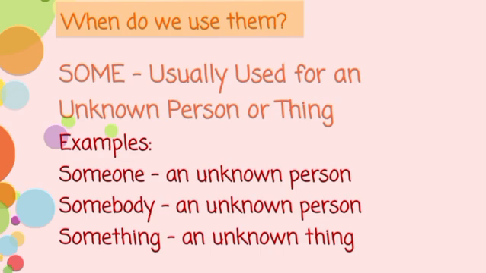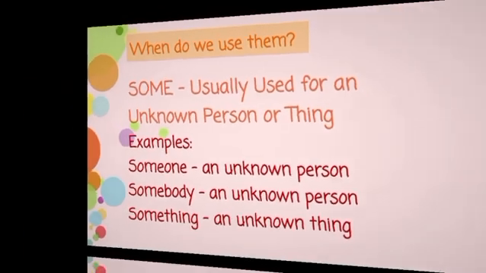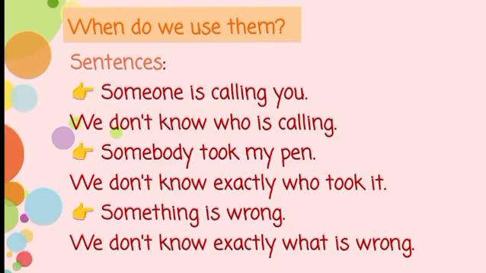Some is usually used for an unknown person or thing. Someone and somebody are used for an unknown person, while something is used for an unknown thing. Look here, someone is calling you. We don't know who is calling. Somebody took my pen. We don't know exactly who took it. Something is wrong. We don't know exactly what is wrong. So here, someone, somebody, something are indefinite pronouns.